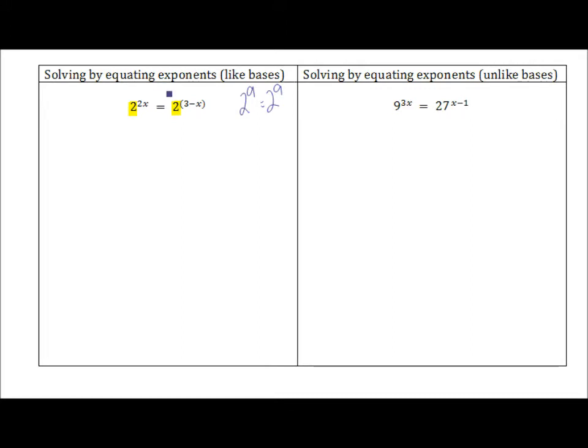So using that logic, 2 to whatever exponent this is must be equal to 2 to whatever this exponent is. And that's only going to happen if the two exponents are the same. That's why we can set their exponents, 2x and 3 minus x, equal to each other. Solving for x, we see that 3x equals 3, so x equals 1.